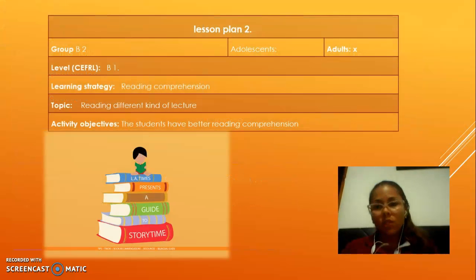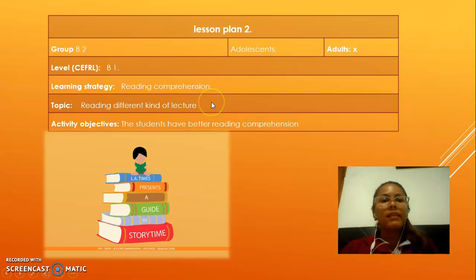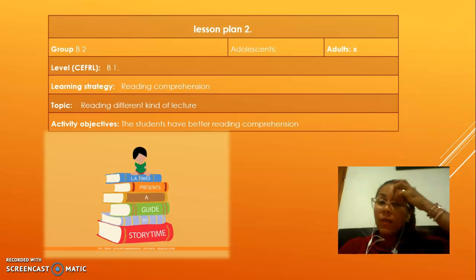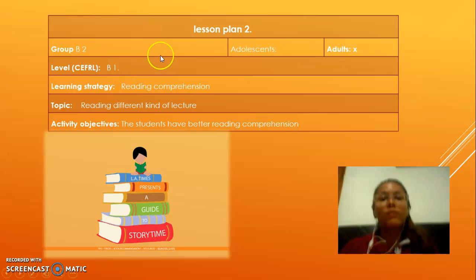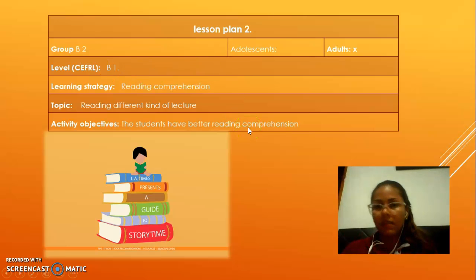Okay, my lesson plan 2. Lesson plan 2 is for students at level B1 in a school for adults. The learning strategy is reading comprehension. The topic is open because it is for reading comprehension, which means the reading is different kinds of texts. The activity objective: the students have better reading comprehension.